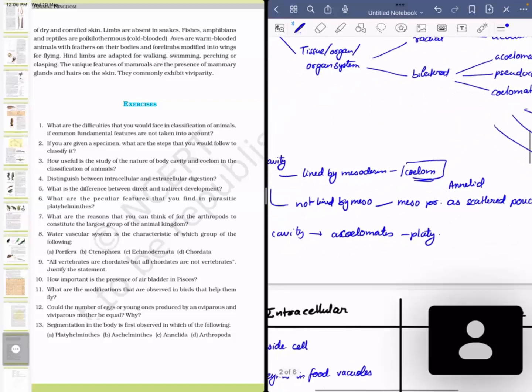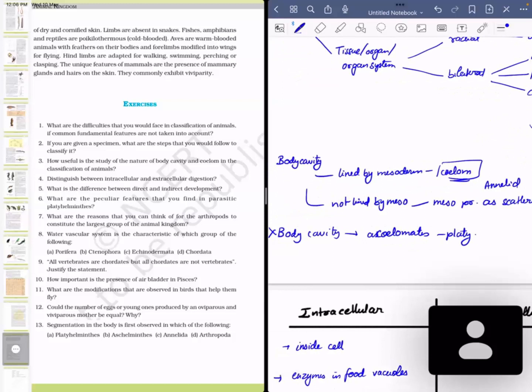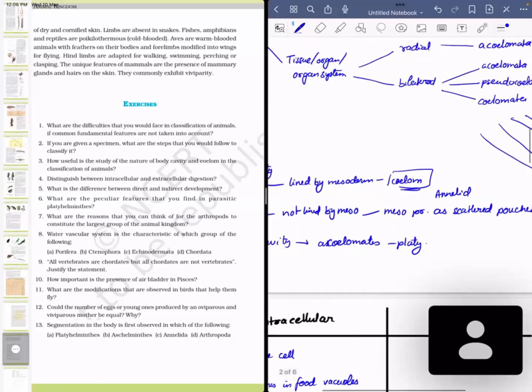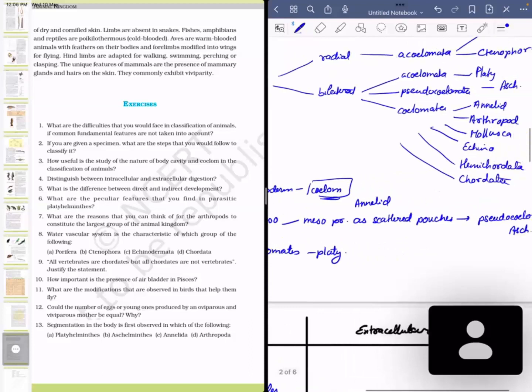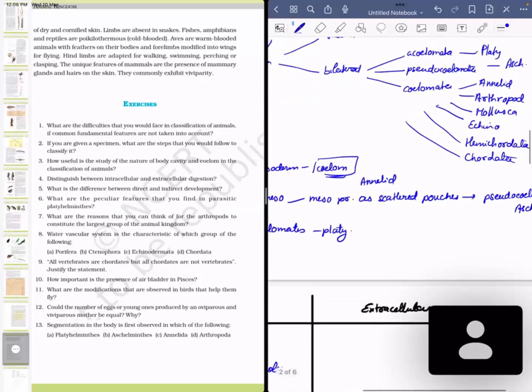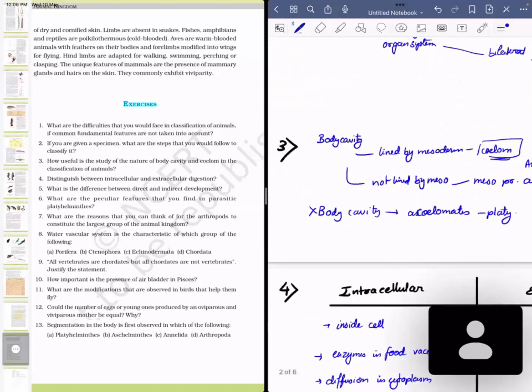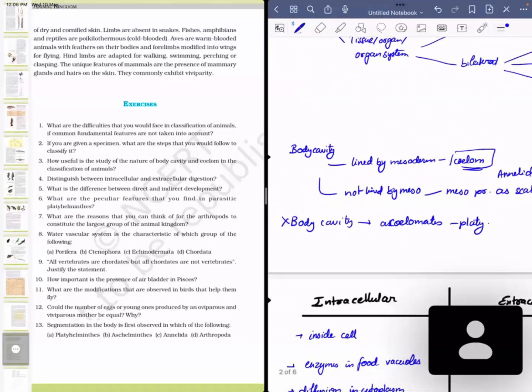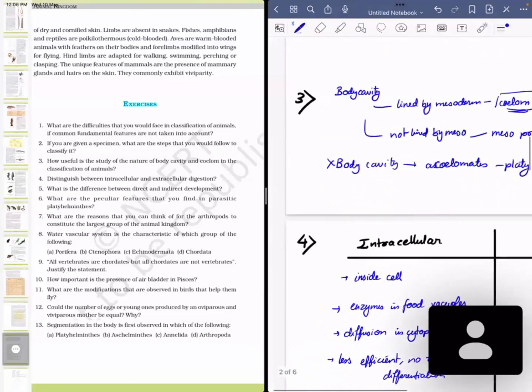Then we have body cavity, which is not lined by mesoderm, and mesoderm is present as scattered pouches. So this is called pseudocoelom, and its example is Aschelminthes. And finally, we have no body cavity, that is Acoelomata, and that is Platyhelminthes in organisms which are below the level of Platyhelminthes level of classification.